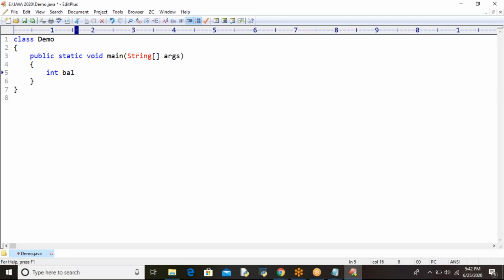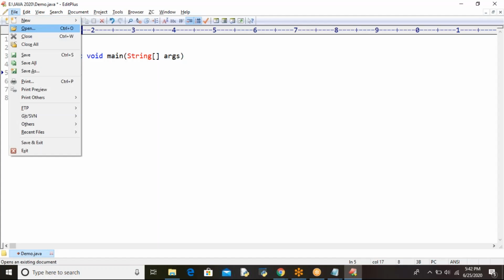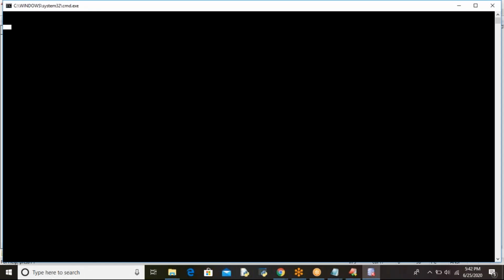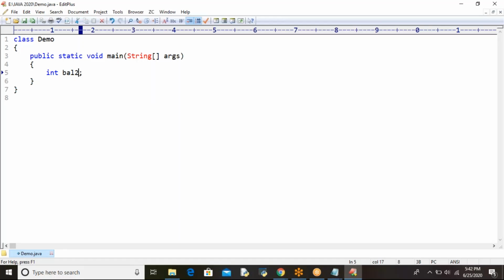And you asked about numbers, right? You can give a number, balance2. I have given a number here, but it is successfully compiled. Why? Because there is no error. Alphabets are allowed, digits are also allowed. But digits should not be the first character. That's the point here.